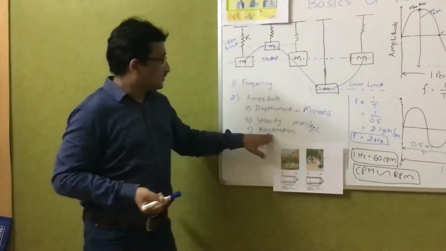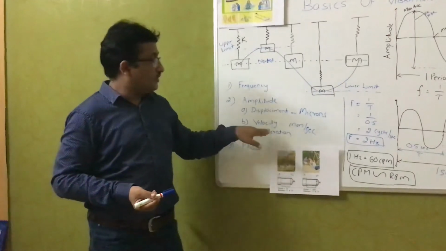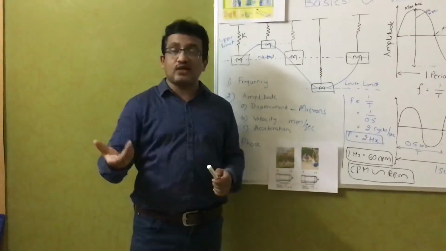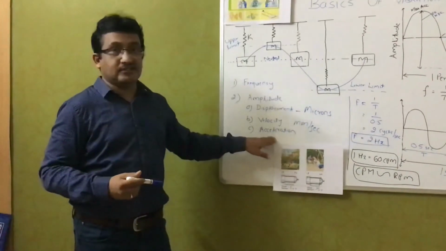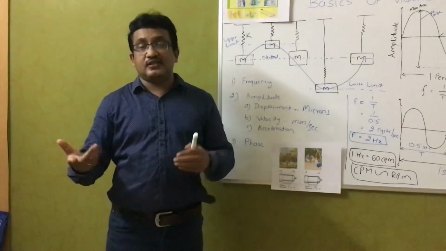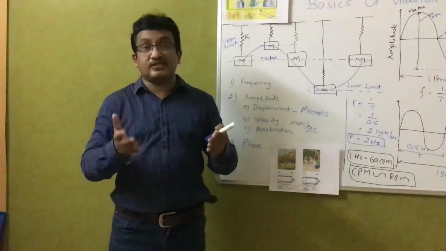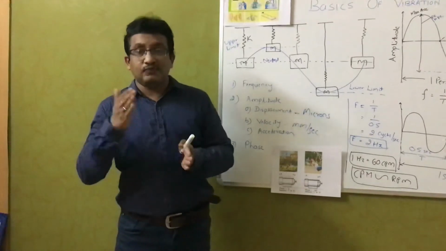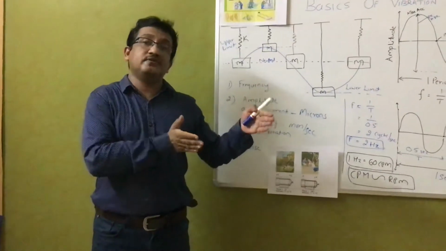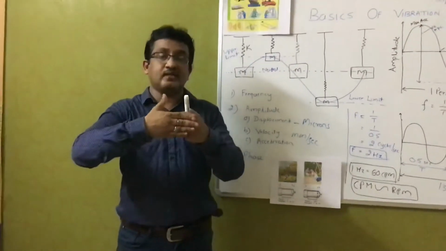Okay. Third comes the acceleration. What is acceleration? The rate of change of velocity is called acceleration. For the higher RPM machines, the machine fails because of excessive force. Okay. Because of force, what happens? There is a lubrication failure and there is metal to metal contact.